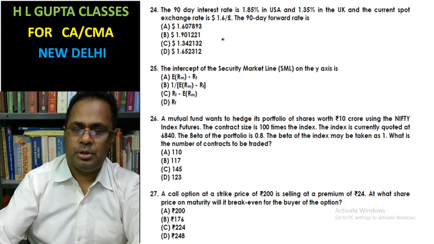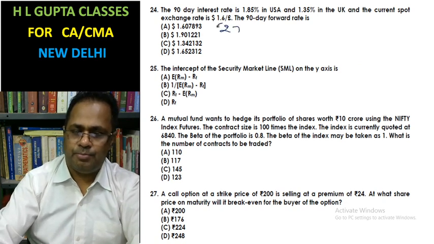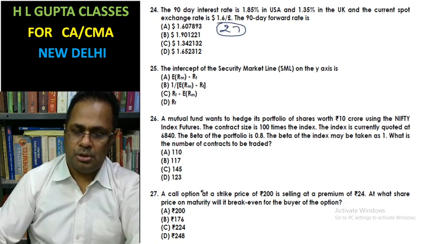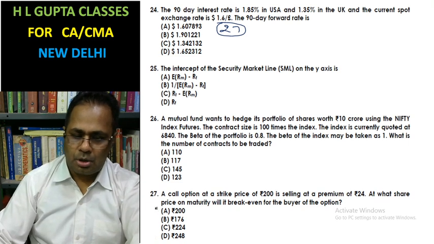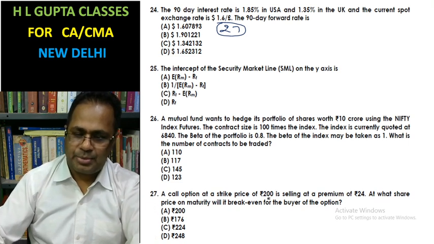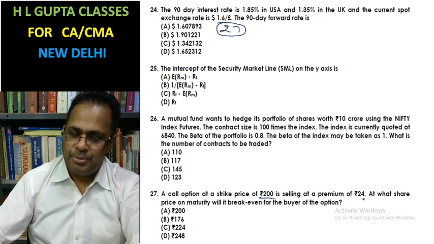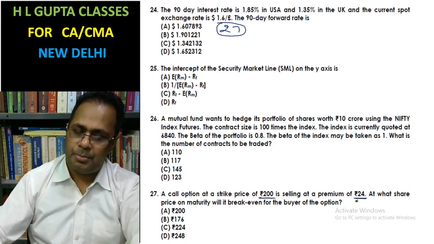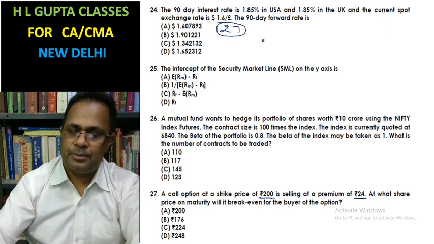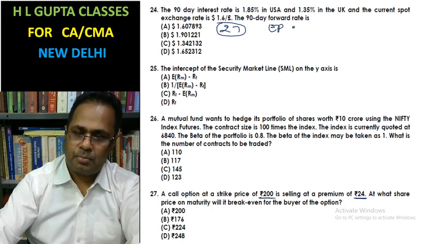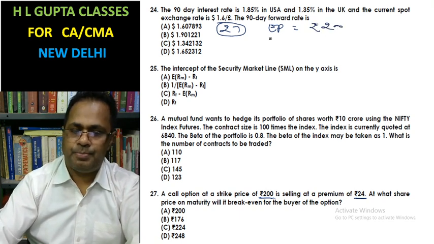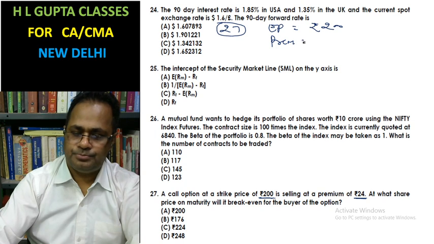Question number 27. A call option with a strike price of 200 is selling at a premium of rupees 24. Exercise price 200, premium rupees 24.